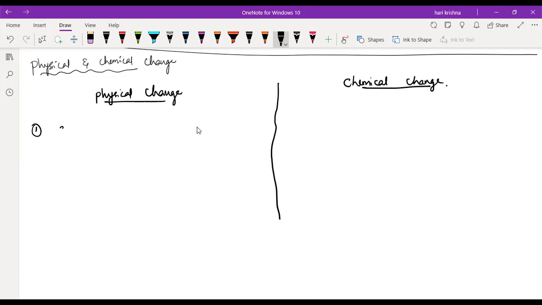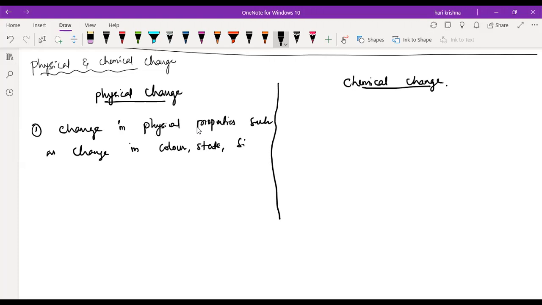Change in physical properties such as color, state, size, shape. Whatever you can see with the help of our five sense organs, that is a physical change.